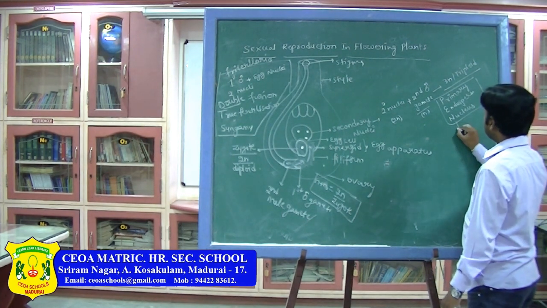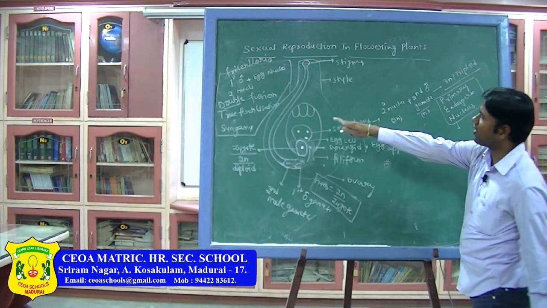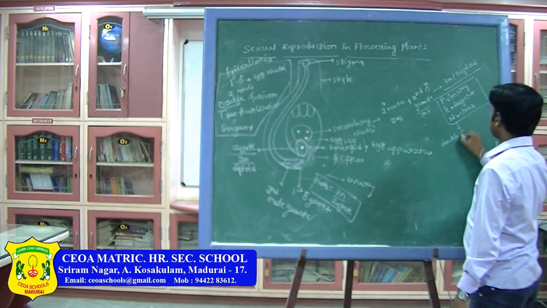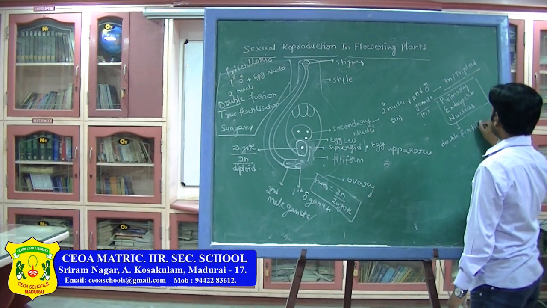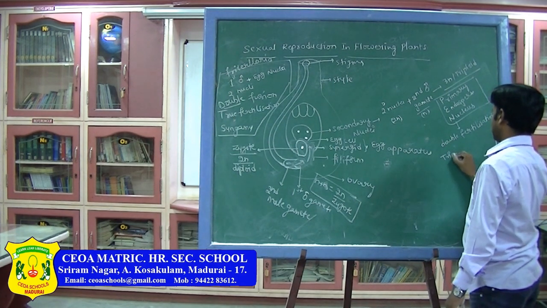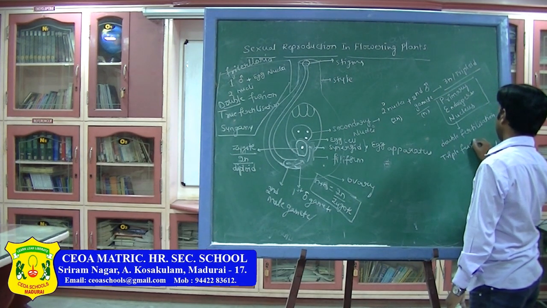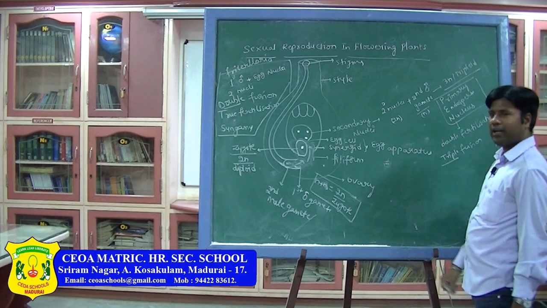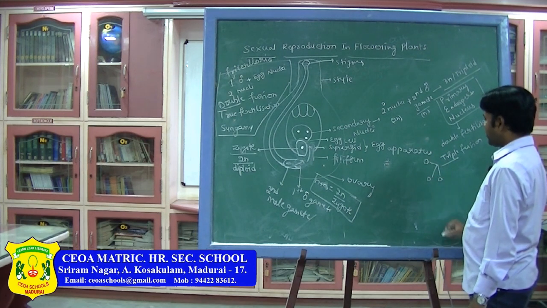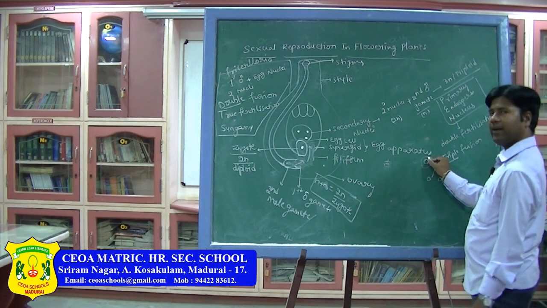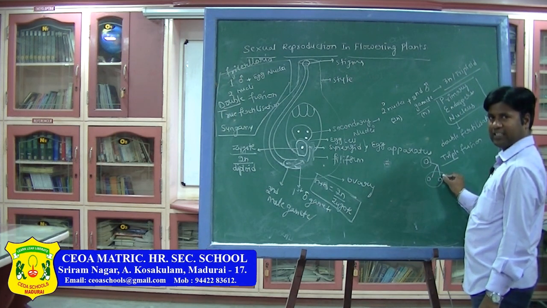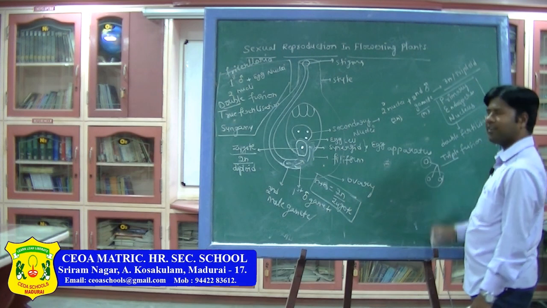Now, already one fertilization is completed, no? This process is called double fertilization or else triple fusion. Why do we call it triple fusion? Because 3 nuclei are fusing. 3 nuclei means one from the second male gamete and these 2 from the secondary nucleus or polar nuclei. 3 are fusing, so that is triple fusion.